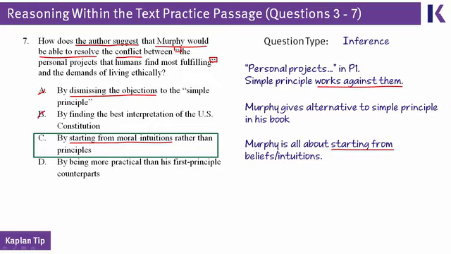Choice B is wrong because it's a faulty use of detail. Yeah, the Constitution gets mentioned, but it's just a subsidiary example. The Constitution is the author's example, not Murphy's example. And this question is saying, what would Murphy say about this, not what would the author say?